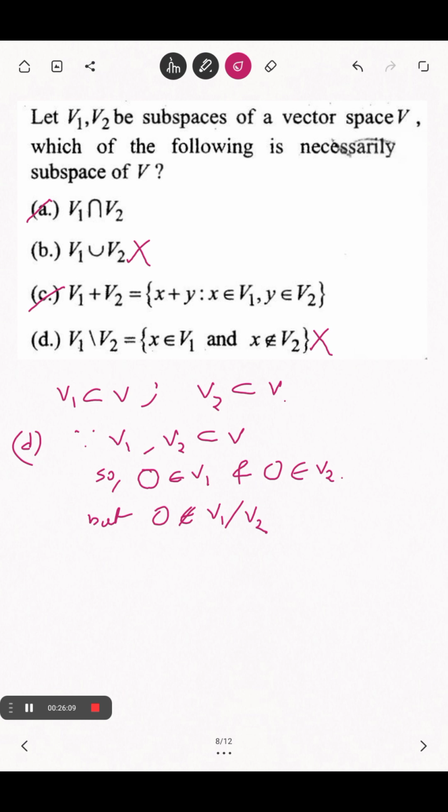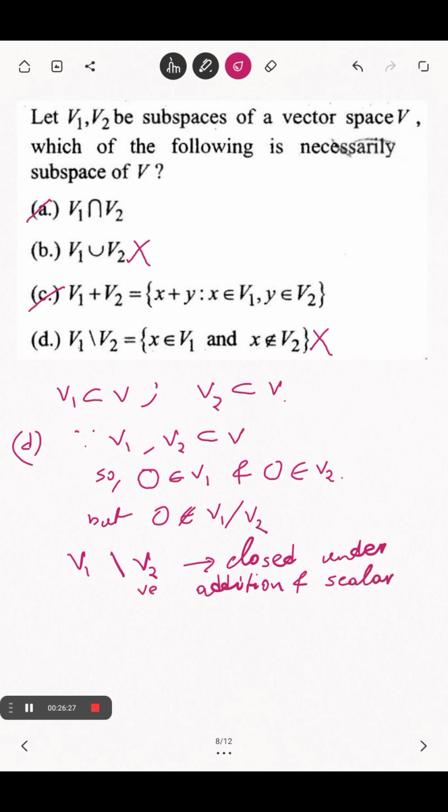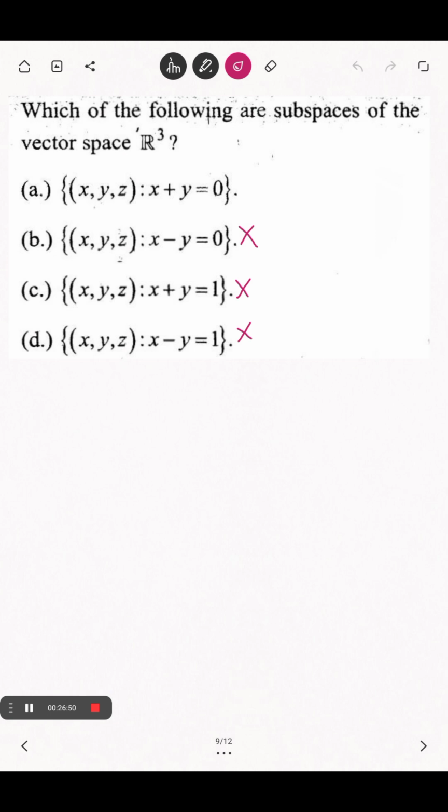But this example is very interesting because you can check V1, V2 closed under addition, this is vector addition, and scalar multiplication, but still it's not a subspace because of the additive identity element which is not present. So you understand this question with answers. Let's see what is next.